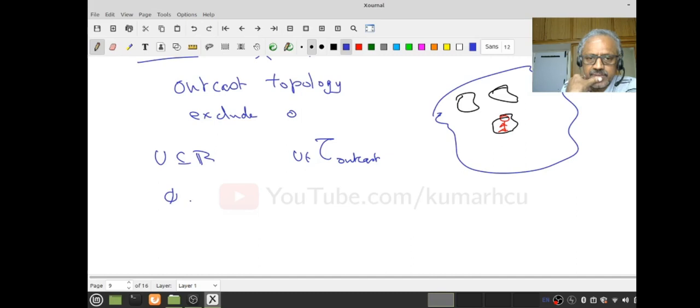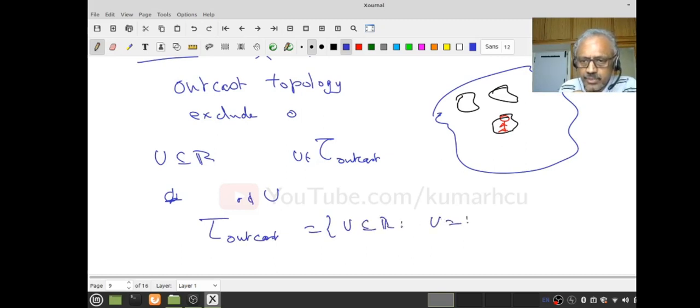Notice that the empty set must be there. Suppose I have a U and I want to say U belongs to this; 0 is not in U. You understand that? So I am going to define the outcast topology to be subsets U of R such that either U is R or 0 is not in U. Notice that in any topology, the empty set must be there and the full set must be there. So if I want R to be there, 0 will be there. So what do I do? You allow U equal to R; otherwise, 0 should not be there.